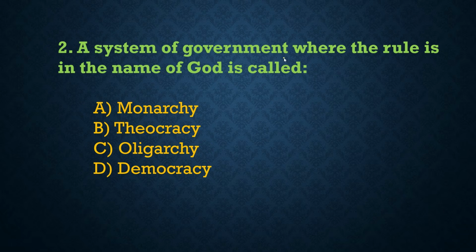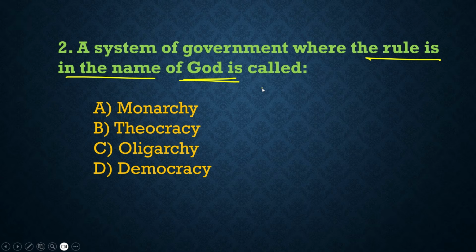Next, a system of government where the rule is in the name of God. So what is the correct one word substitution? Here the correct answer is option B, and that is theocracy. Theocracy means a system of government in which God or religious authorities are regarded as the supreme ruling power. That is called theocracy.